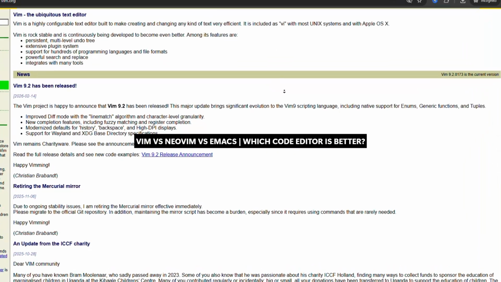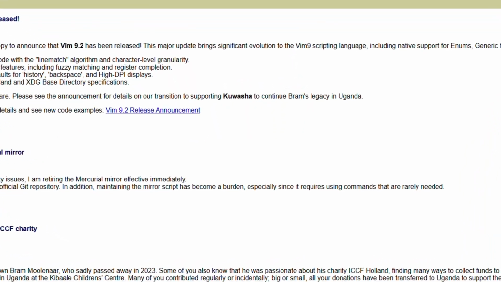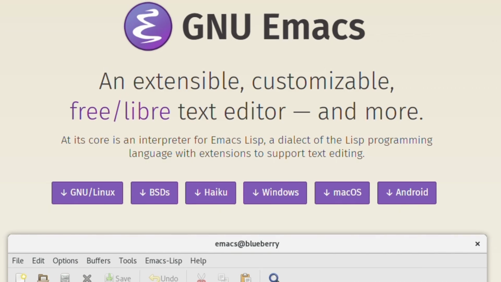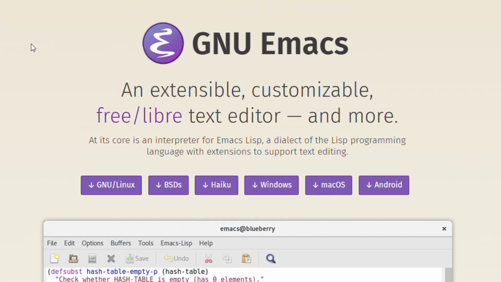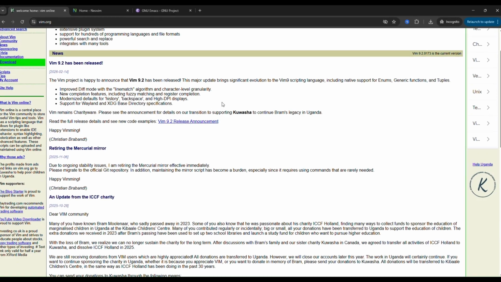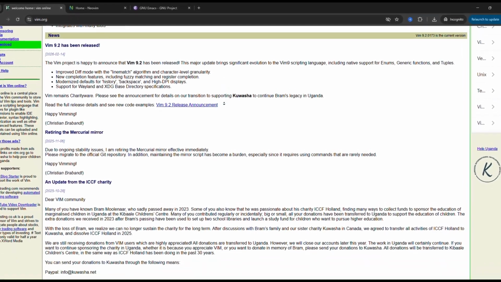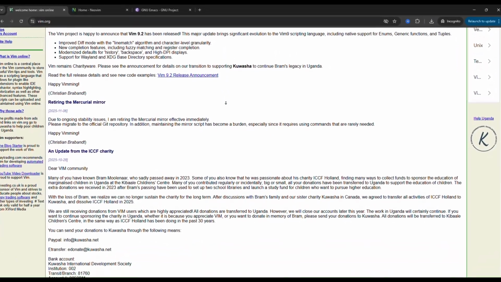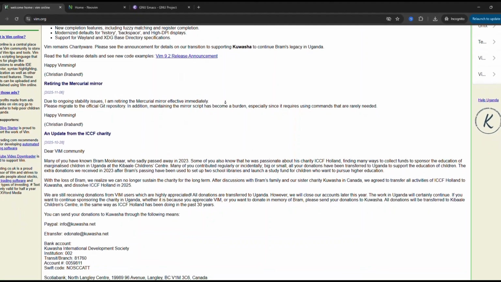If you've ever explored terminal coding, you've probably heard of the classic debate: Vim versus Neovim versus Emacs. All three are powerful editors, but they serve very different types of developers. Let's break it down. Vim is the legendary modal text editor known for speed, keyboard-driven editing, and stability. It's lightweight and comes pre-installed on most Linux systems.